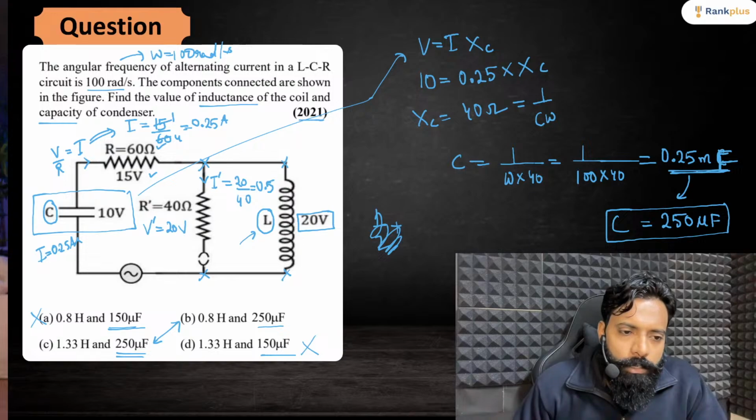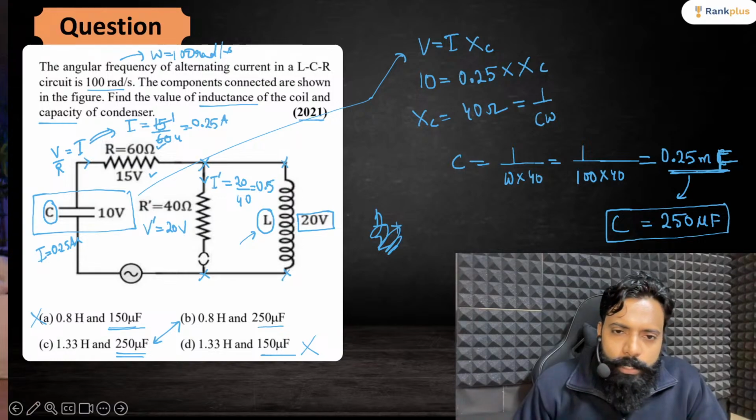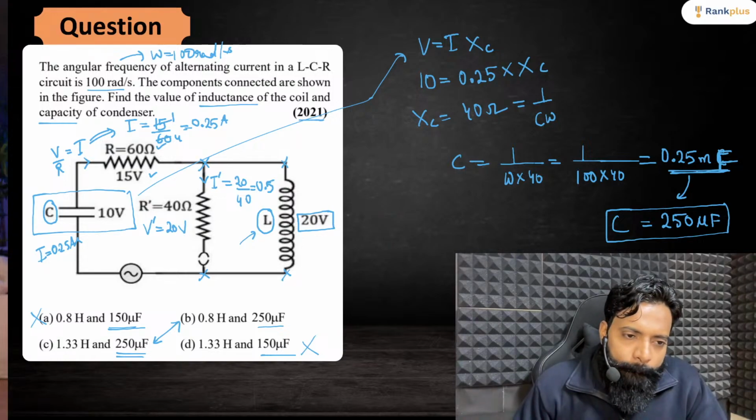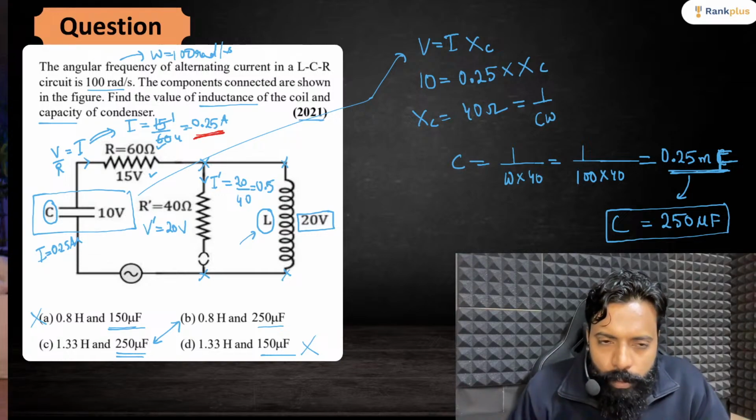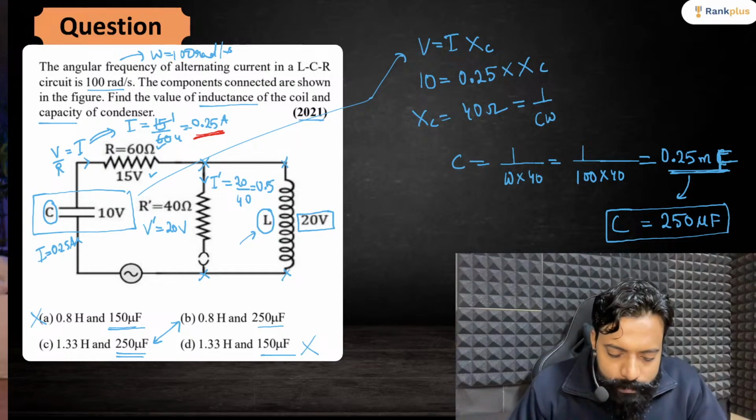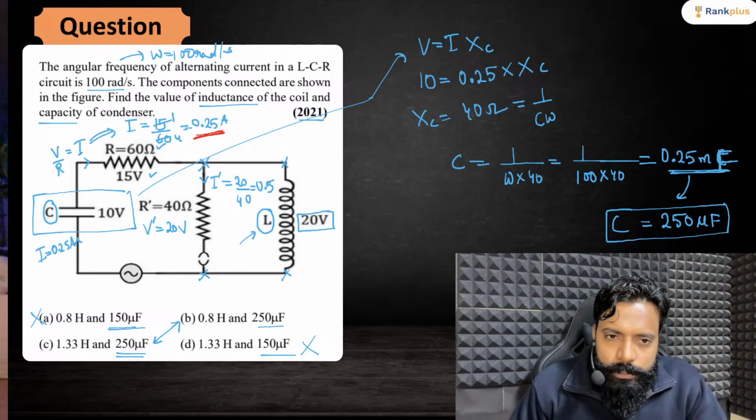I need to get the value of current. The 0.25 ampere current is flowing from this direction, and this is 0.5.